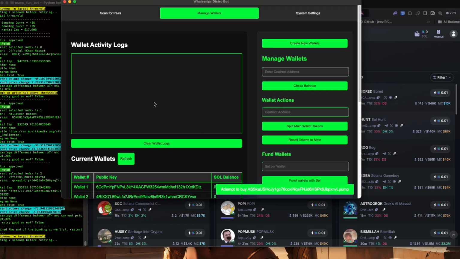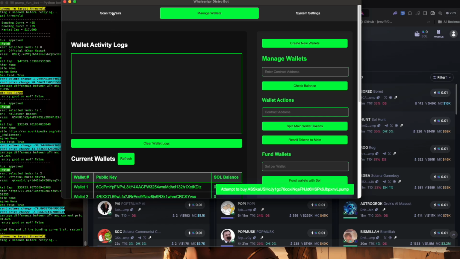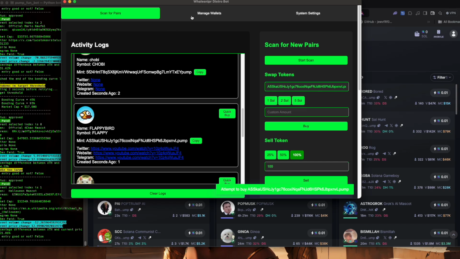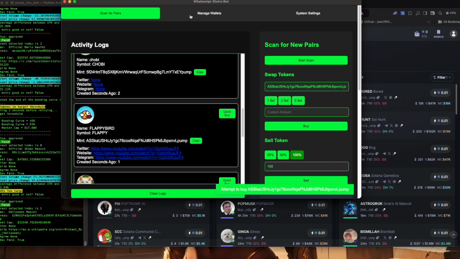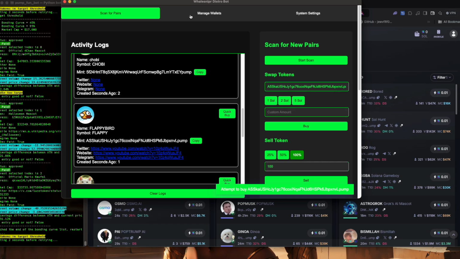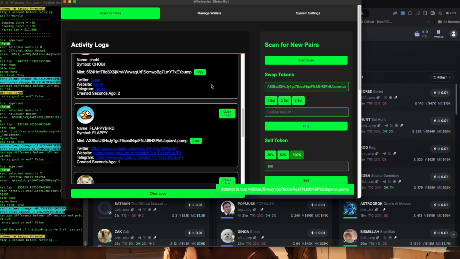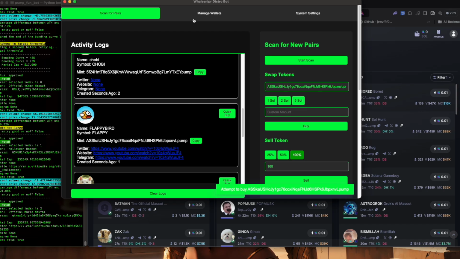In this manage wallet section, let's say you believe in a coin and you want to be able to market it or push the coin along with the dev or whoever, so that other people can join. What you can do is take the buy that you have here and split it between 20 wallets, or any amount of wallets that you want.